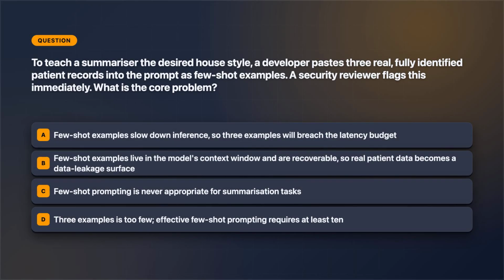Question 5, and it ties two halves of this episode together. To teach a summarizer the desired house style, a developer pastes 3 real, fully identified patient records into the prompt as few-shot examples. A security reviewer flags it at once. What's the core problem? A, few-shot examples slow inference and will breach the latency budget. B, few-shot examples are stored in the model's context window and are recoverable, so real patient data becomes a data leakage surface. C, few-shot prompting is never right for summarization. Or D, 3 examples is too few. Got your pick? Let's see.